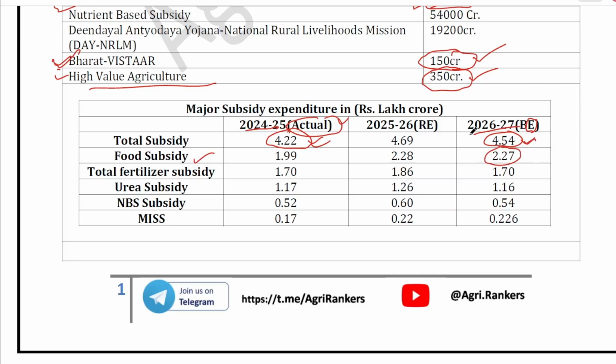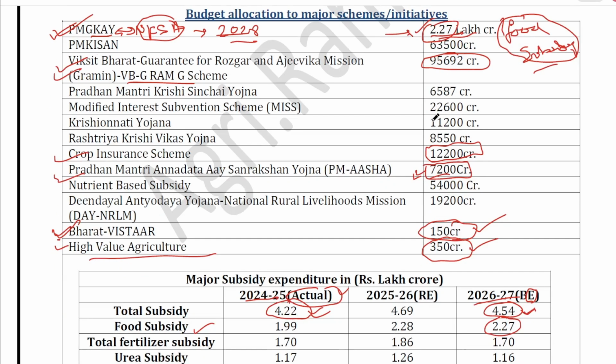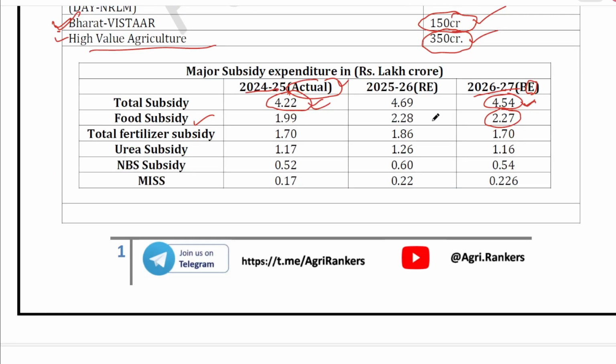Okay, you know that. Here you can see here, no? Same figure, 2.27 lakh crore. Okay, that is food subsidy. It is the highest chunk of the total subsidy. Okay, sometimes it might ask that how much percentage of the total subsidy is invested in food subsidy. You can just calculate, or how much percentage of the total subsidy is invested in fertilizer subsidy. Okay, so the exact value is 1.7 lakh crore. You can calculate from this.